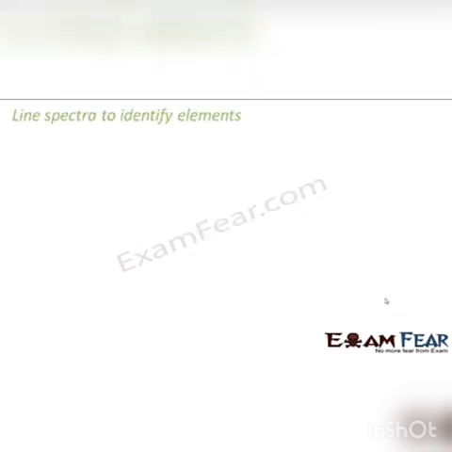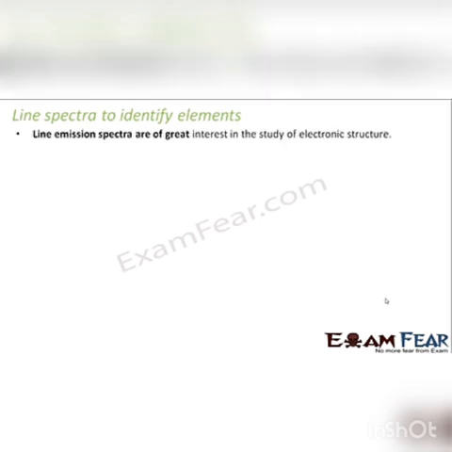Now, what is the significance of these spectral lines? As I mentioned, this study of spectrum, that is spectroscopy, is extremely useful. How? Because line emission spectra are of great interest in the study of electronic structure. These line spectra can help you to identify elements. By looking at the spectrum produced by a substance, you can identify the substance.